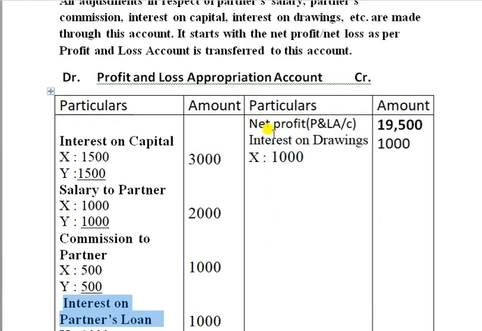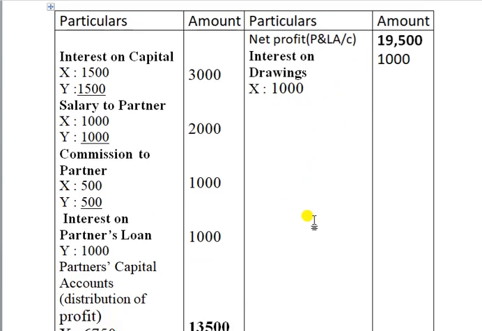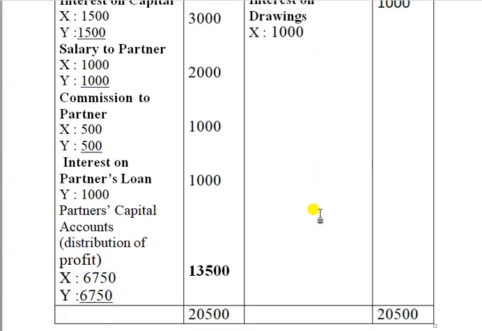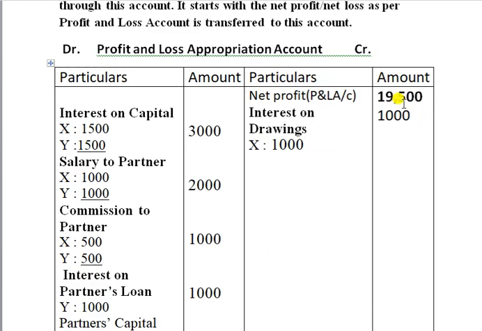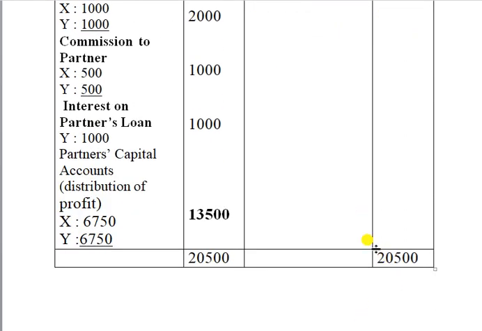And next, interest on drawing. X withdrew some amount from the firm, from their capital. So we are charging interest on drawing. Our partnership deed allows us to charge interest on drawing. So we charge 1000 rupees from Y. It's the income of our firm. So here, 19,500 plus 1,000, we are getting a total amount of 20,500 rupees.